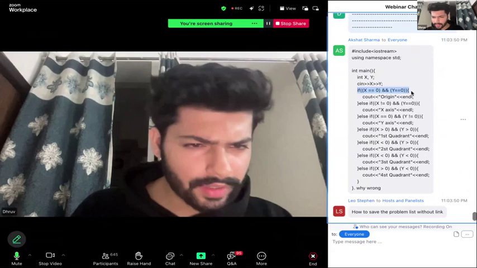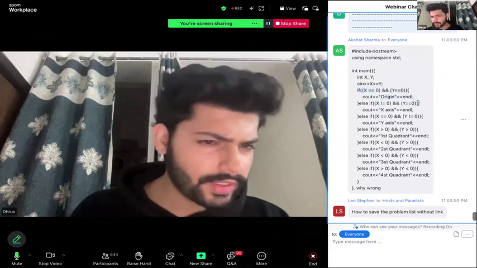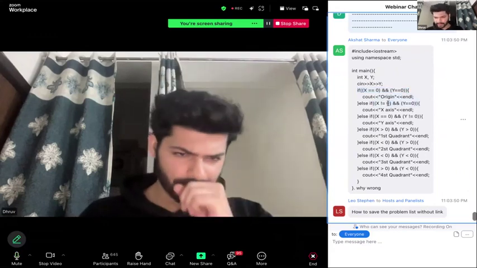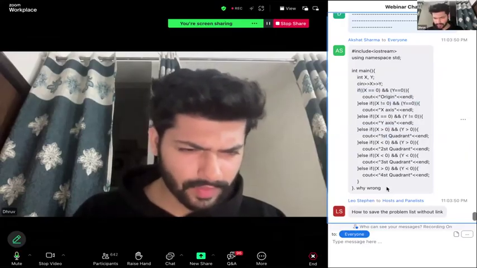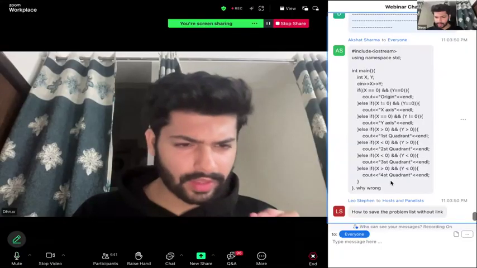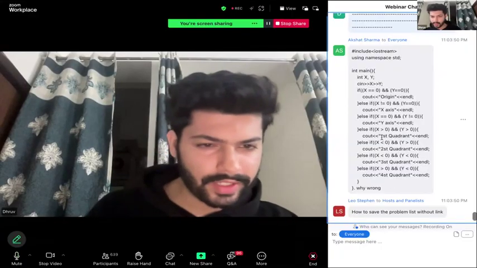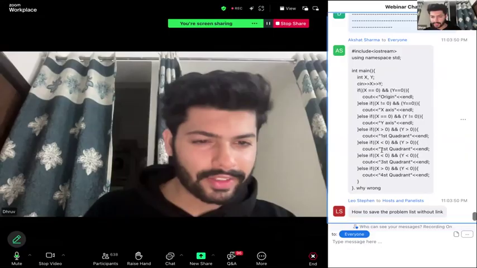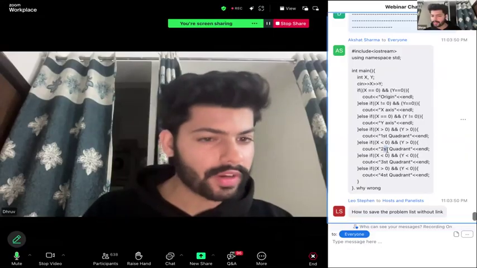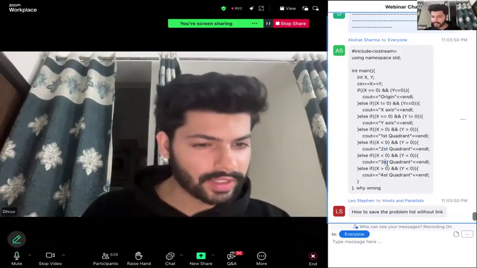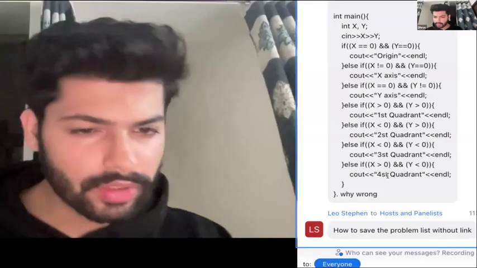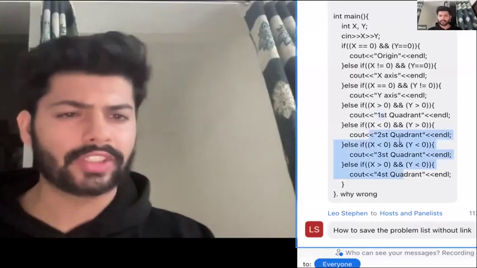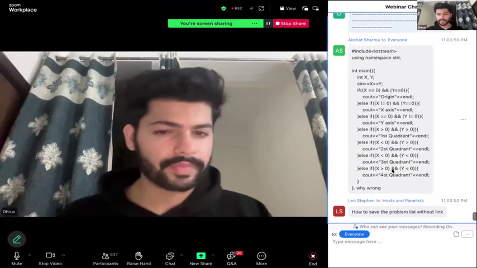Akshat is asking why it is wrong here. Origin x is 0, y is 0. Okay, x axis, y axis. So Akshat, the mistake here is that this should be the first quadrant, but you're taking it as the second quadrant. It should be second quadrant, 2nd, third, 3rd, fourth, 4th. Because of this mismatch, your code is failing. Just fix this, I think it should be good to go.